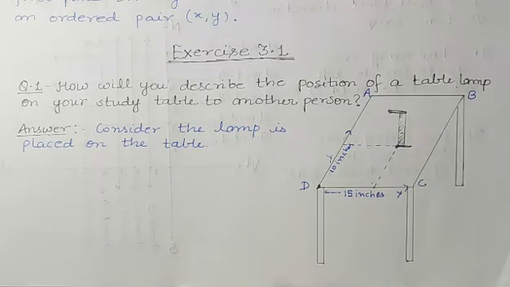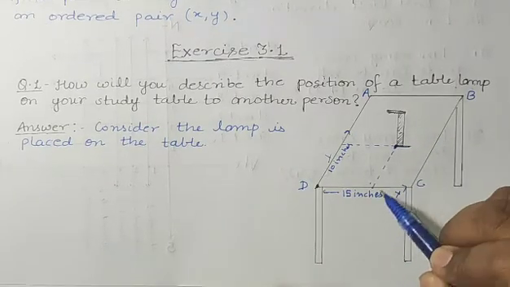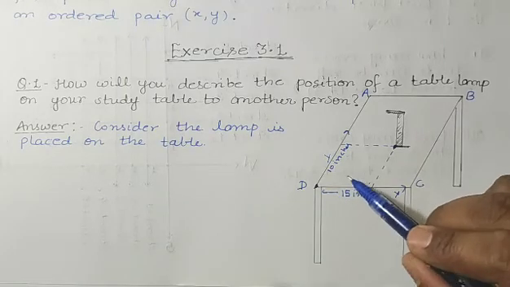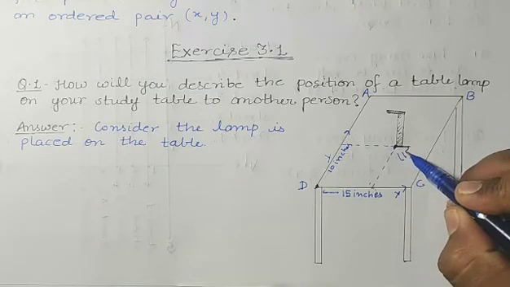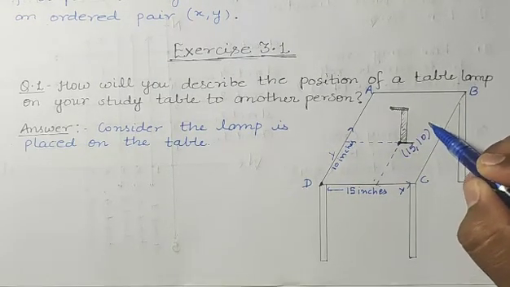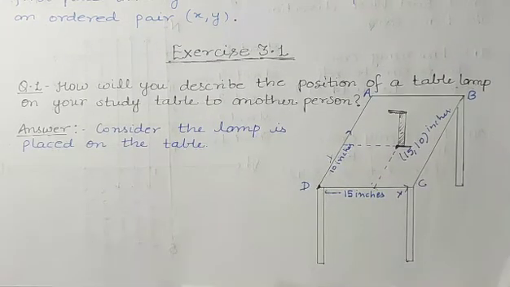Okay students, so how can we give the position of this lamp? Through the x-axis it is 15, through the y-axis it is 10, so we can give the position as 15 comma 10 inches. Like this we can tell the location of the lamp that is on the table.